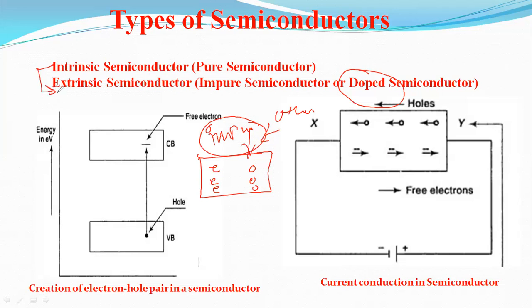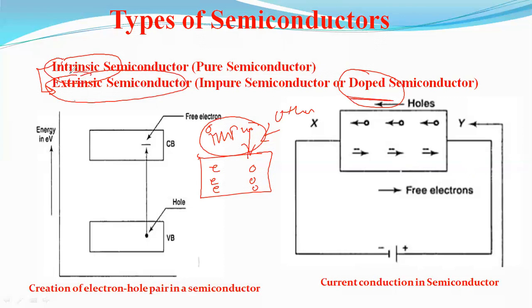This is the beauty of electronics; it changes the entire world. Once again, this is an intrinsic semiconductor. Adding some impurities, like electrons or holes, gives the extrinsic semiconductor. This adding of impurities is nothing but doping.